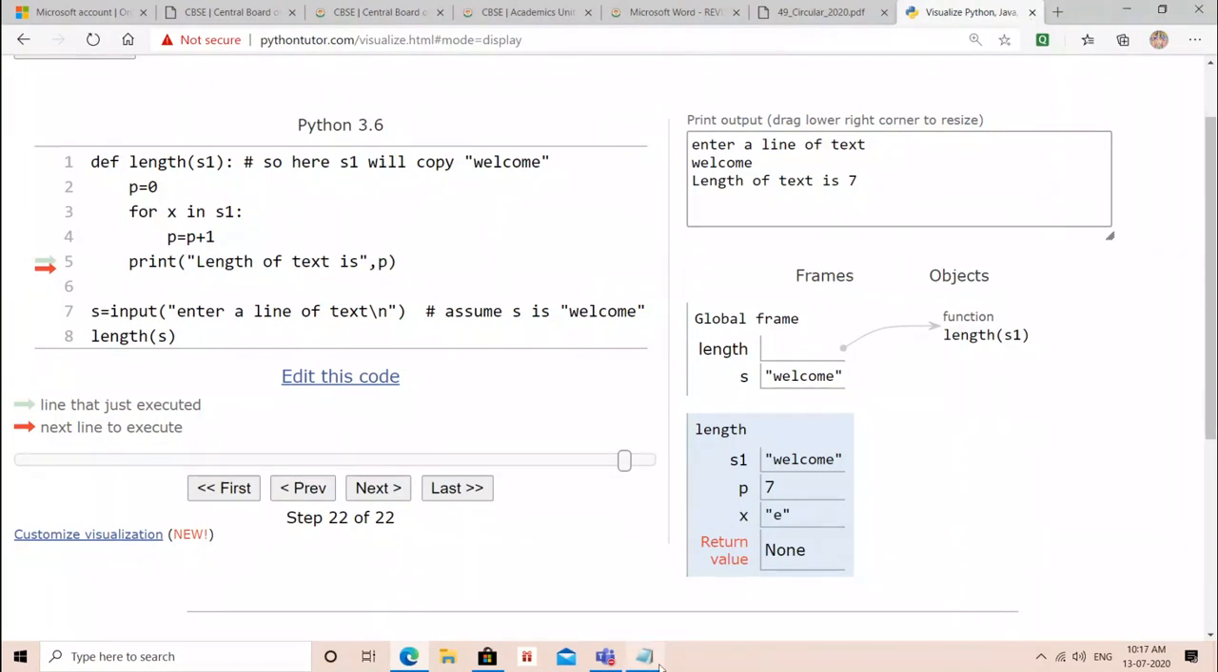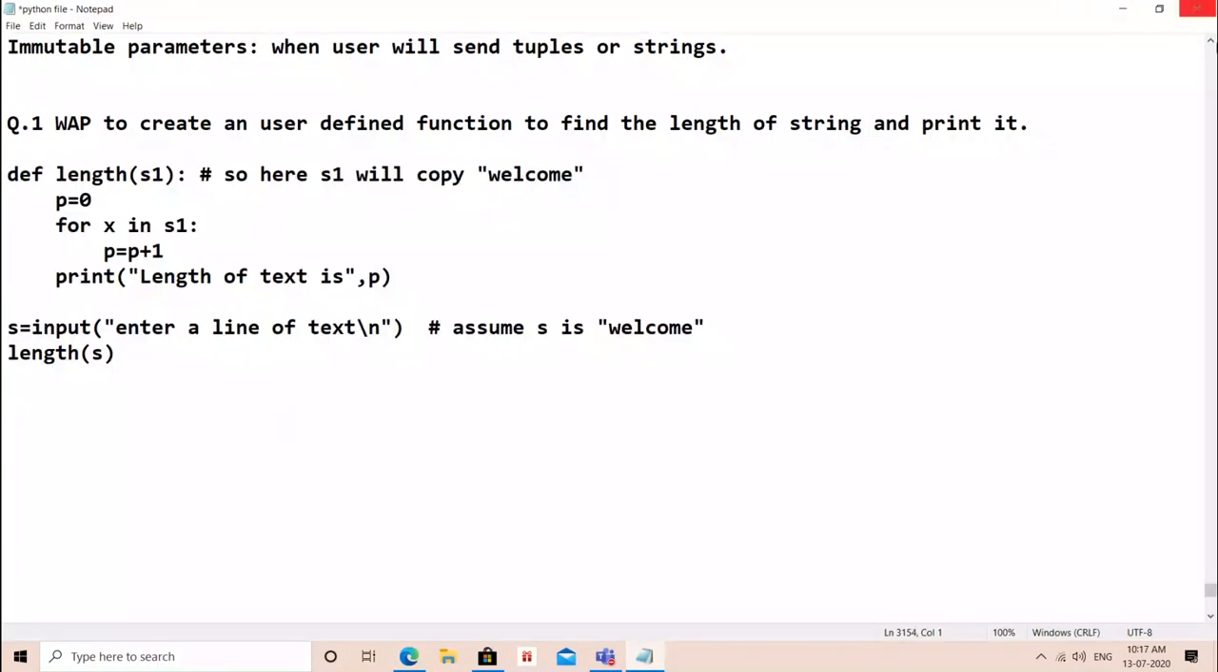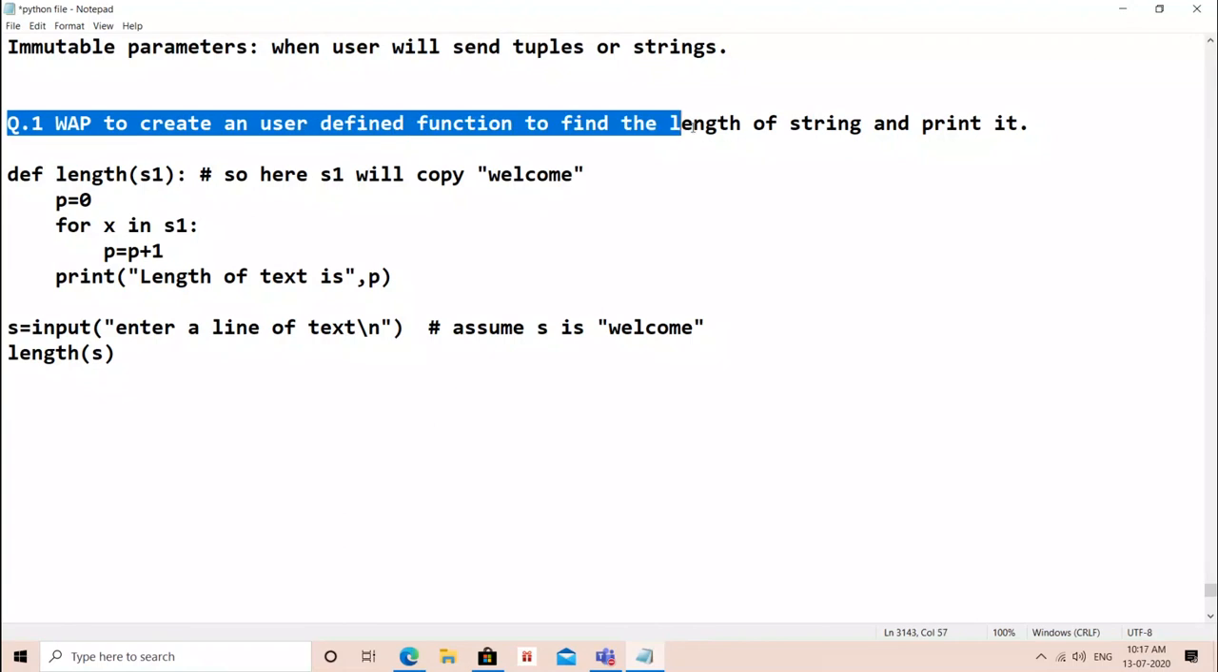Now, let me do the same question by returning. I'm telling you, these are super crazy steps of doing functions. It's all about your logic. If you know the concept of string, list, tuple, dictionary, you can do any question by using functions. Let me do the same question by returning.